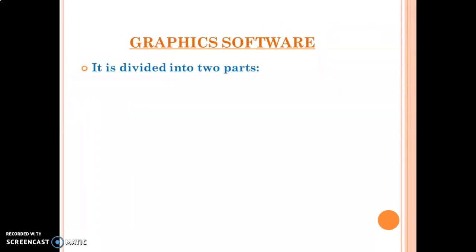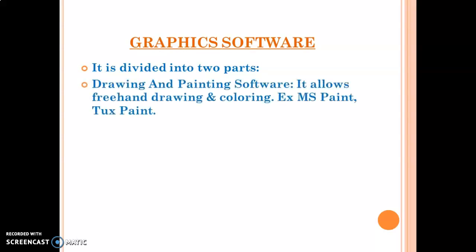Next is graphic software. Now, what is graphic software? Graphic software is basically divided into two parts. First is the drawing and painting software, that is your MS Paint and Tux Paint. So, they are the drawing and painting software in which we can do freehand drawing or object drawing, and we can do coloring as well.